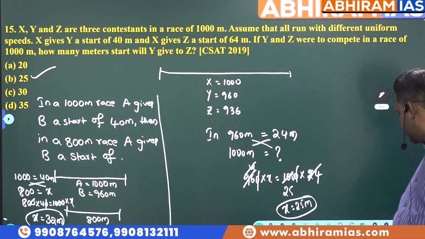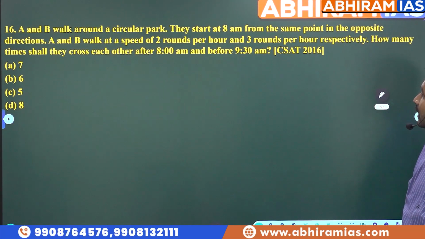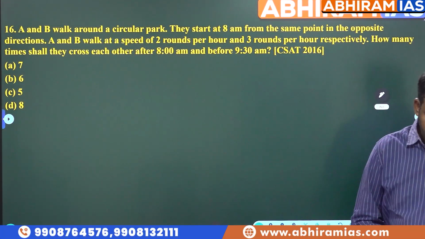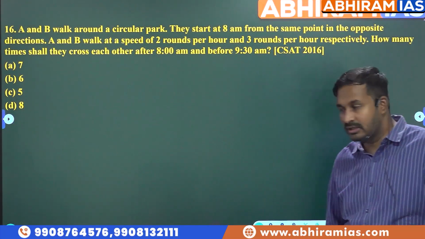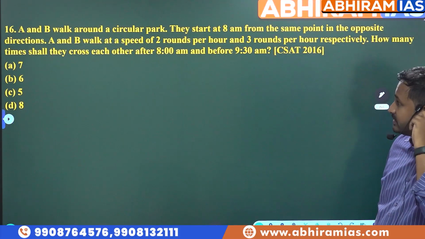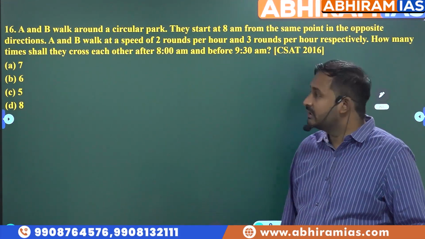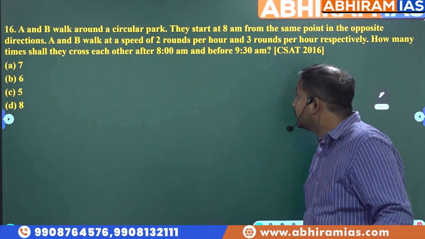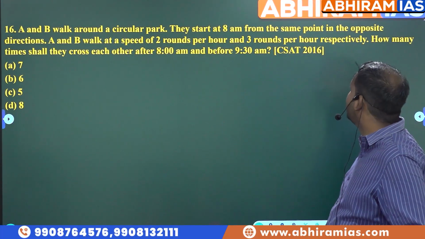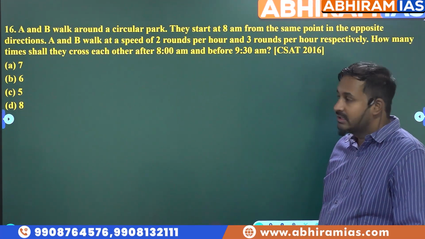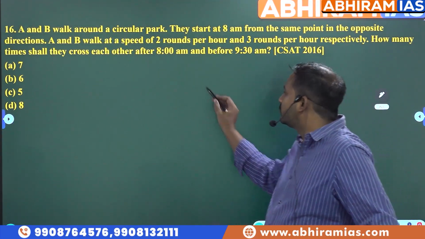Right? We will see the next one. Circular path case. Please here, A and B walk around a circular park. They start at 8 a.m. from the same point in the opposite directions. A and B walk with a speed of 2 rounds per hour.